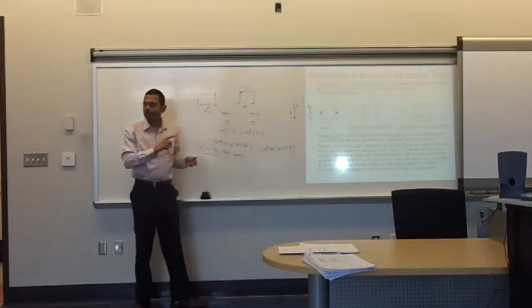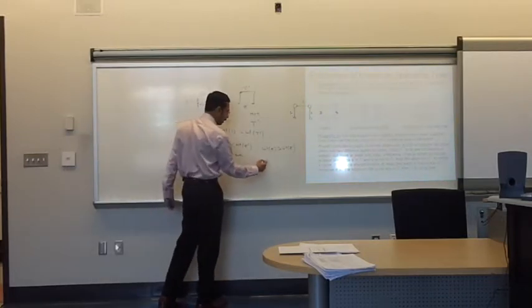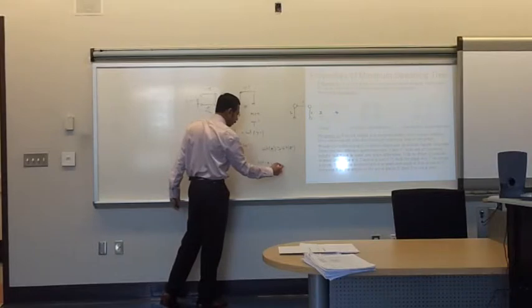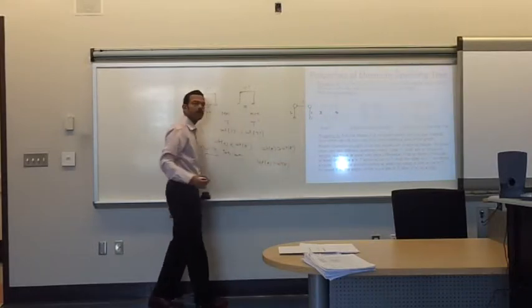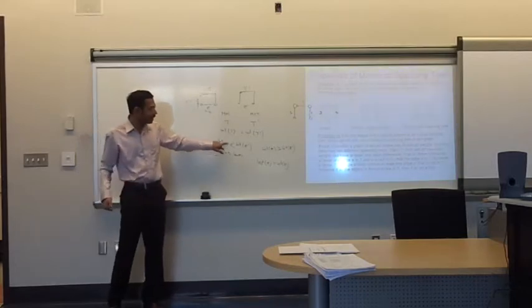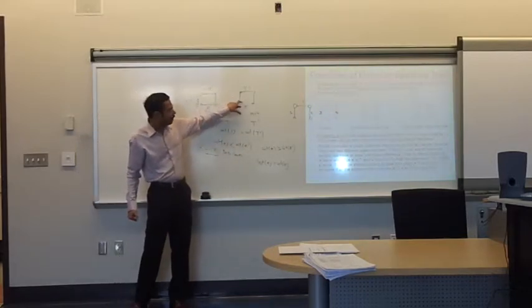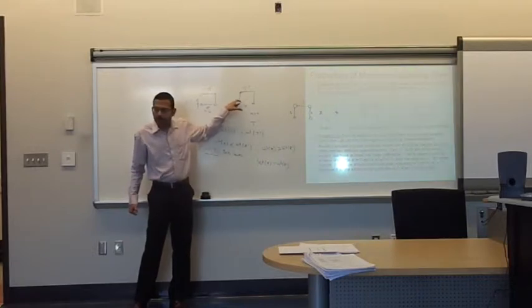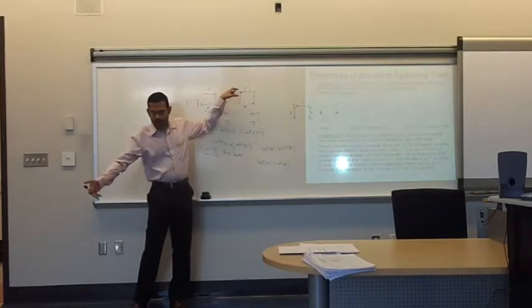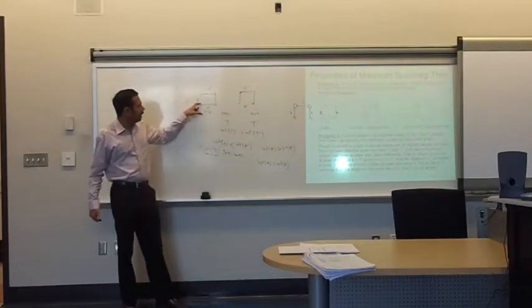So the only way these two edges can be related, the weights, is what? The weight of E has to be equal to the weight of E prime. That's the only way they could be related. If the weight of E is less than the weight of E prime, we could retain E in T prime and remove E prime. So that would lower the weight of this tree T prime and make it not a minimum spanning tree to start with.